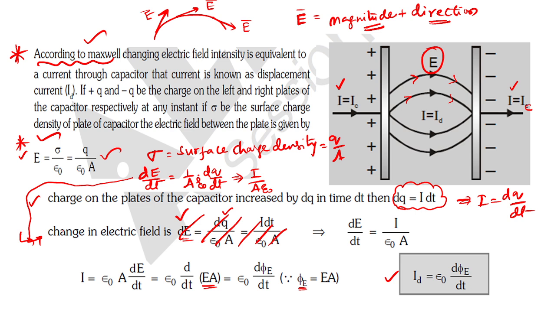Just draw the figure. How the electric field is changing, right? Like that it is changing. So here it will be positive charge. Here it will be negative charge.